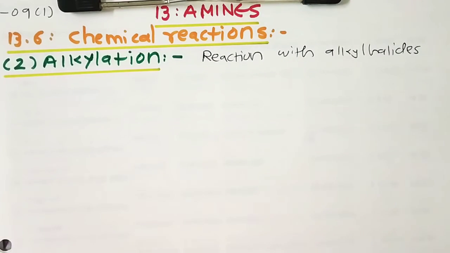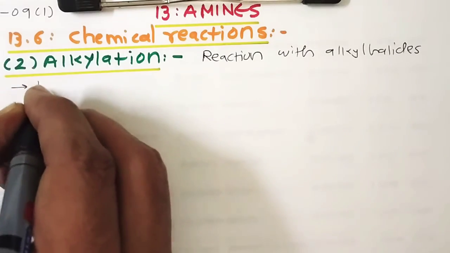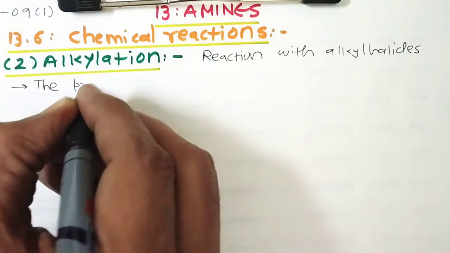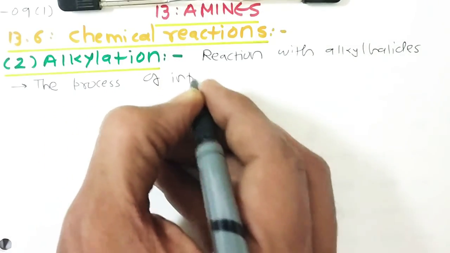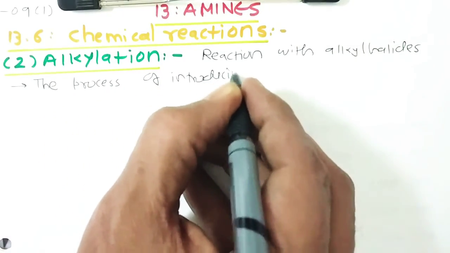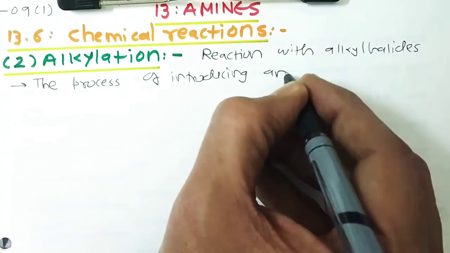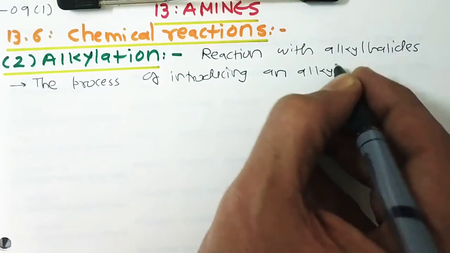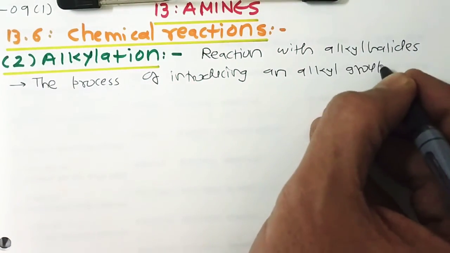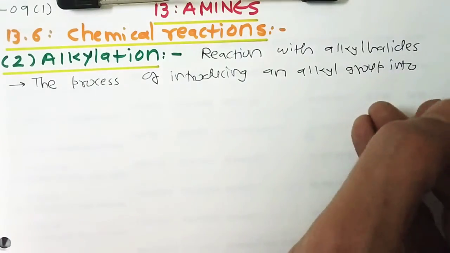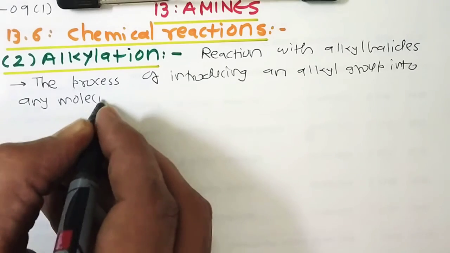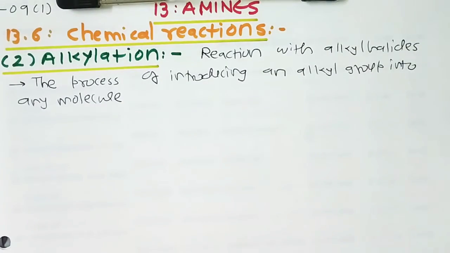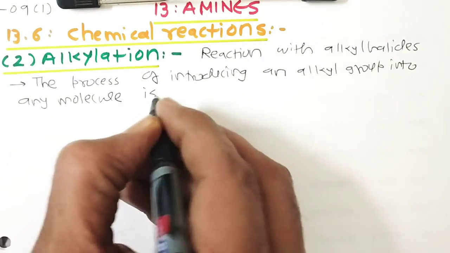But once again, what is the meaning of alkylation? The meaning of alkylation is the process of introducing an alkyl group into any molecule.